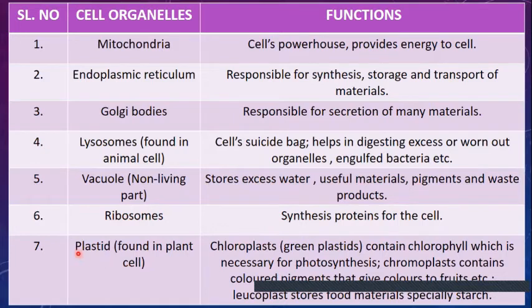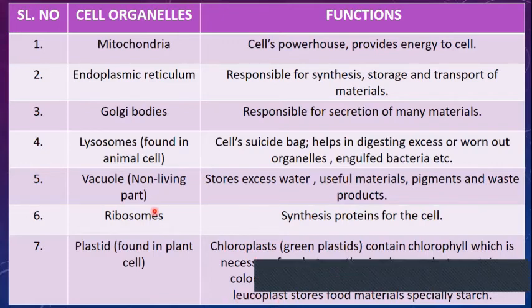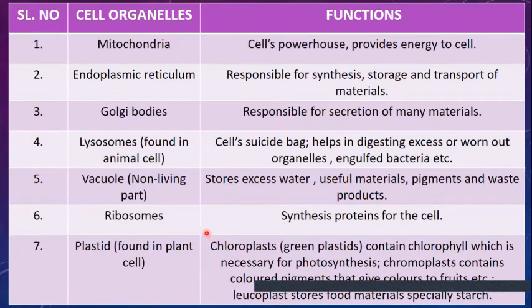The last cell organelle is the plastids, and we all know that these plastids are found in the plant cell while they are absent in the animal cell. These plastids are of three types: the chloroplast, the chromoplast and the leucoplast. Chloroplasts are the green colored plastids. They are present in the green part of the plant and contain the chlorophyll, which helps in the photosynthesis process.